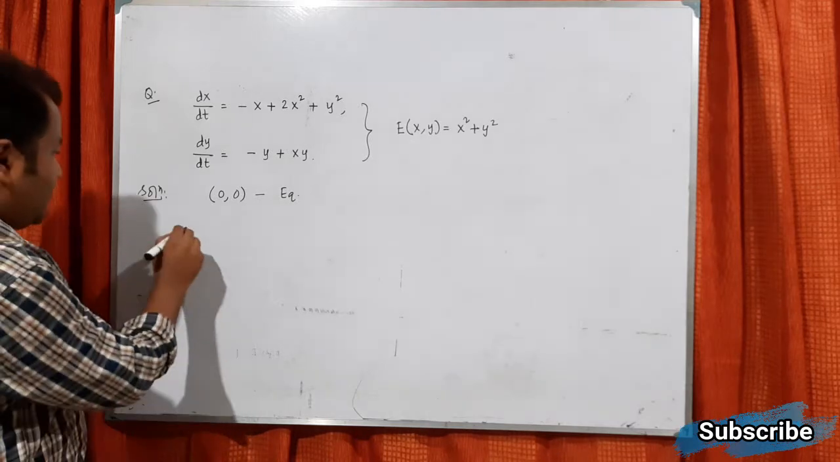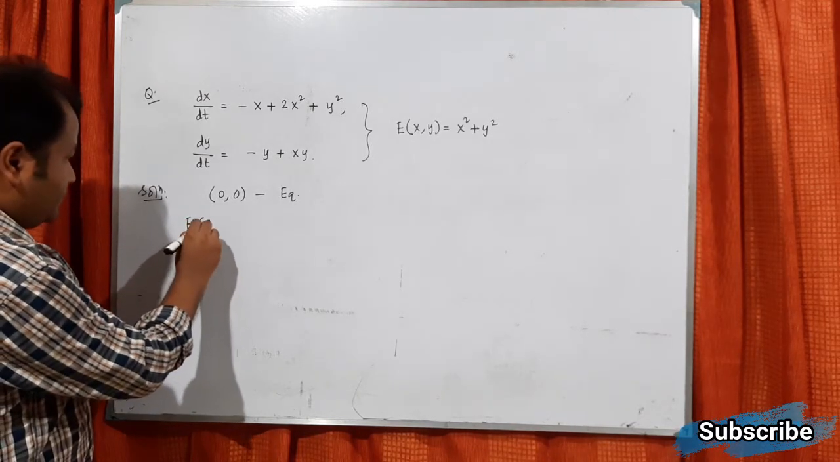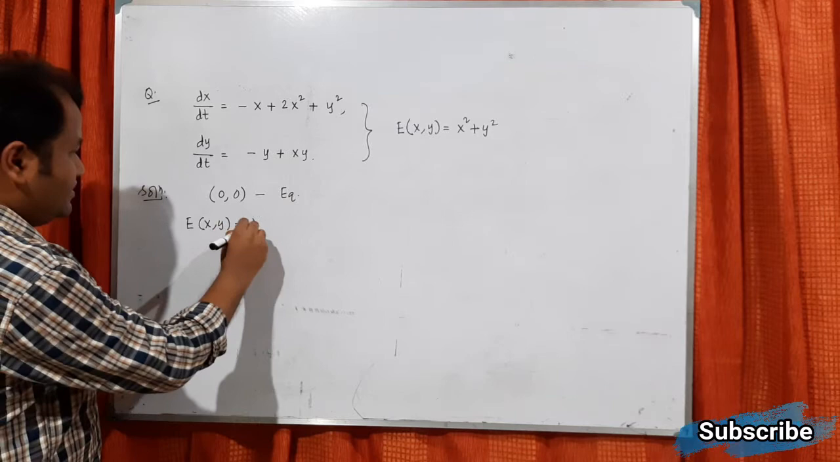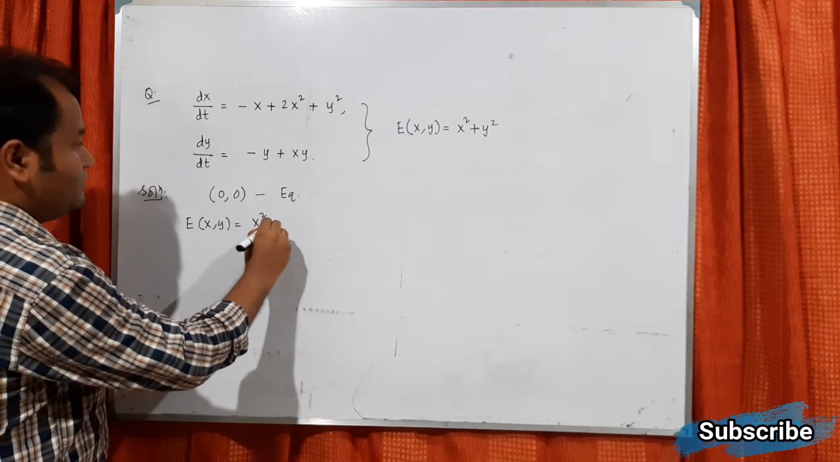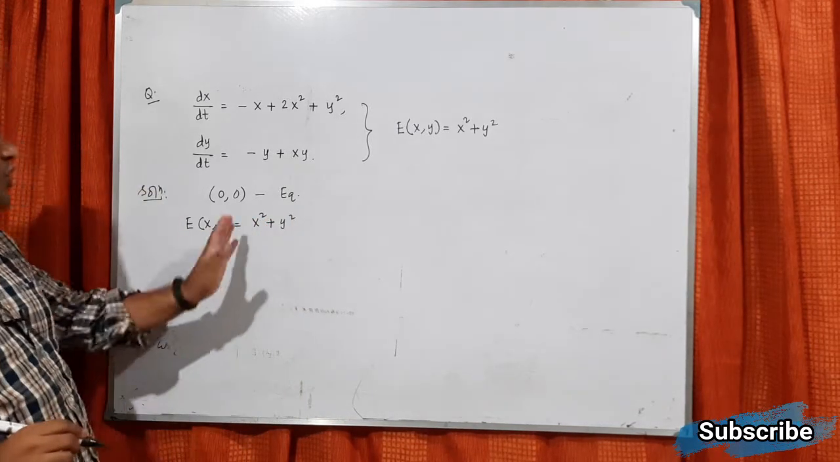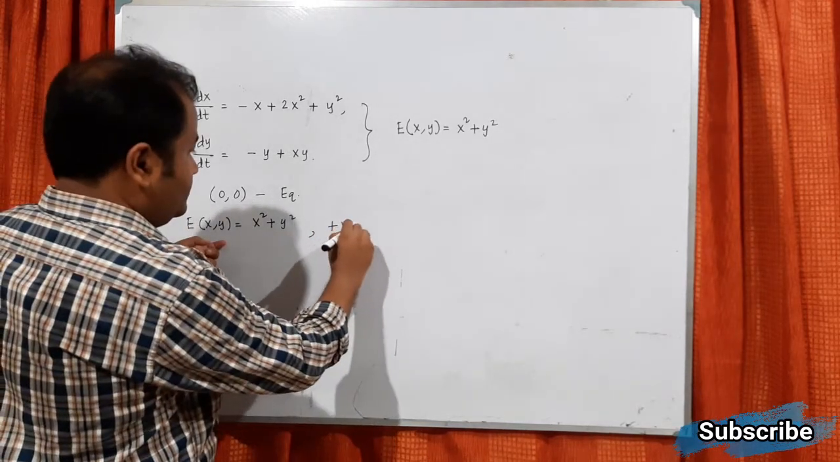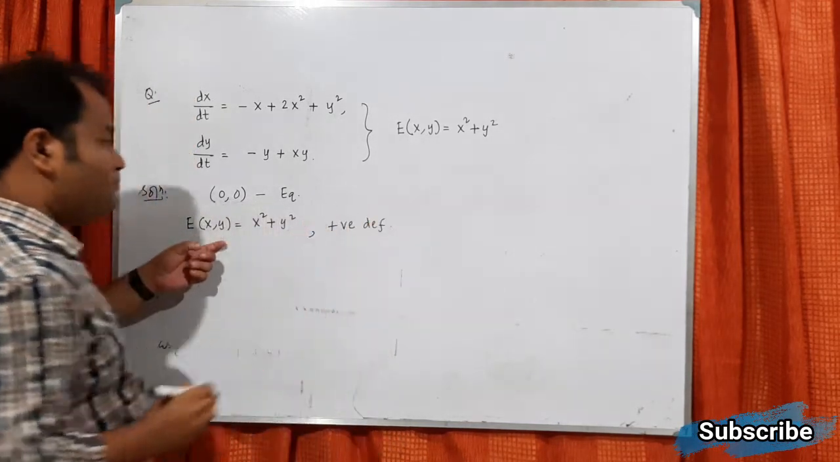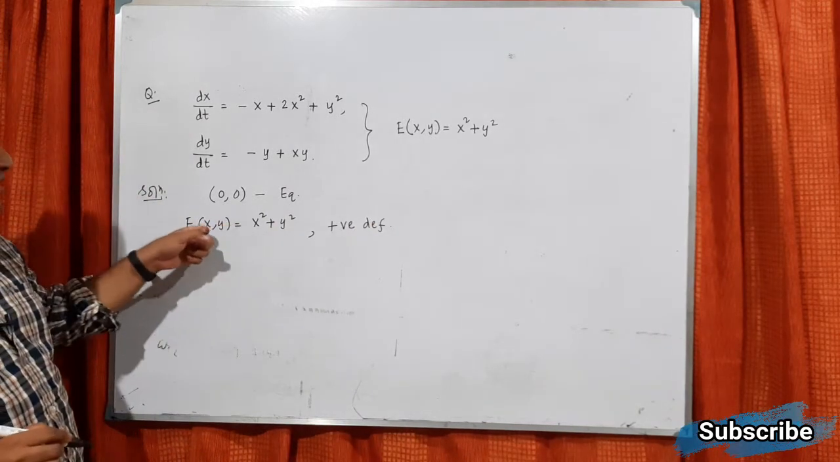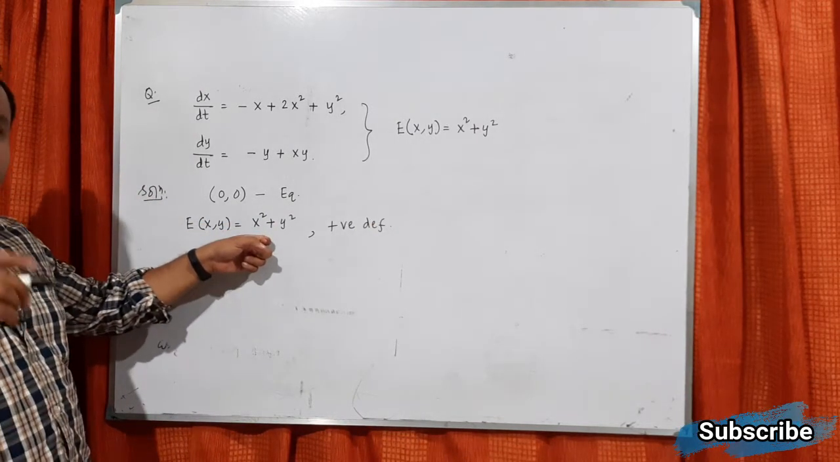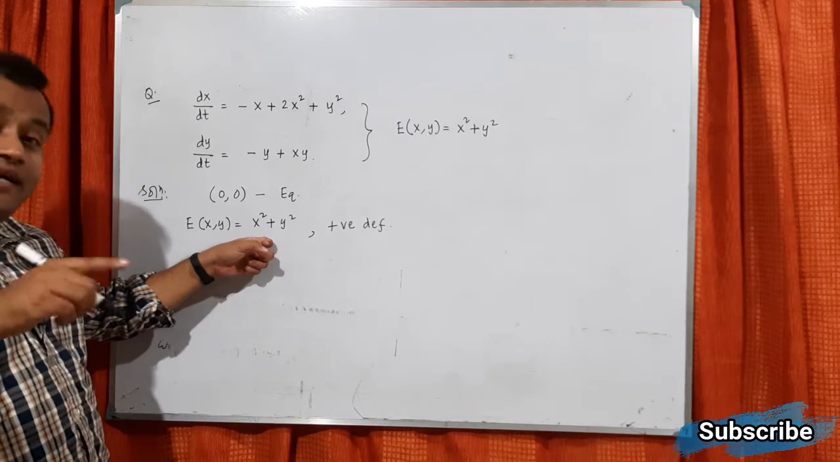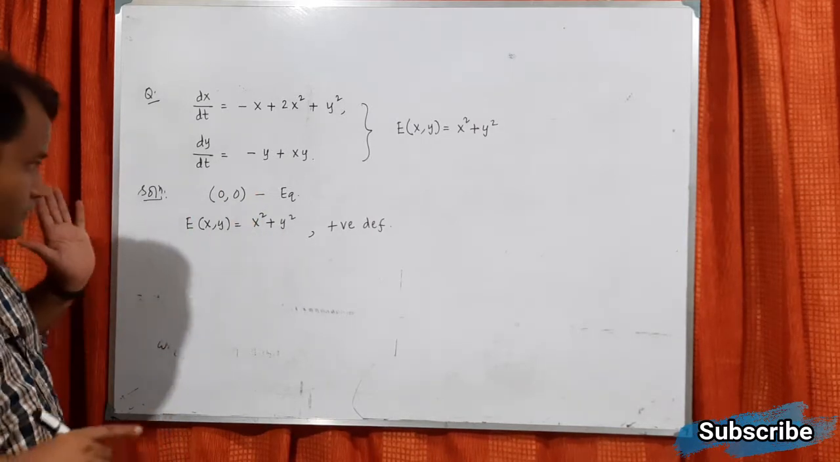Now E(x,y) is x squared plus y squared. So no problem, this function is positive definite. What is the meaning of positive definite? That at the point (0,0), it will be 0. Apart from that, at all points it will be strictly greater than 0.